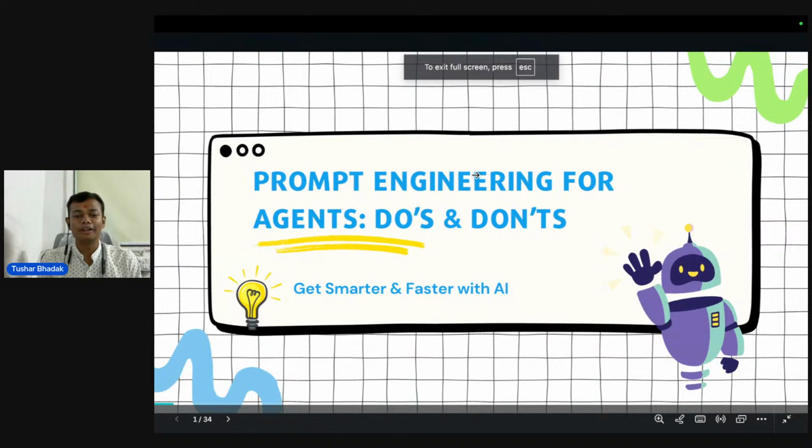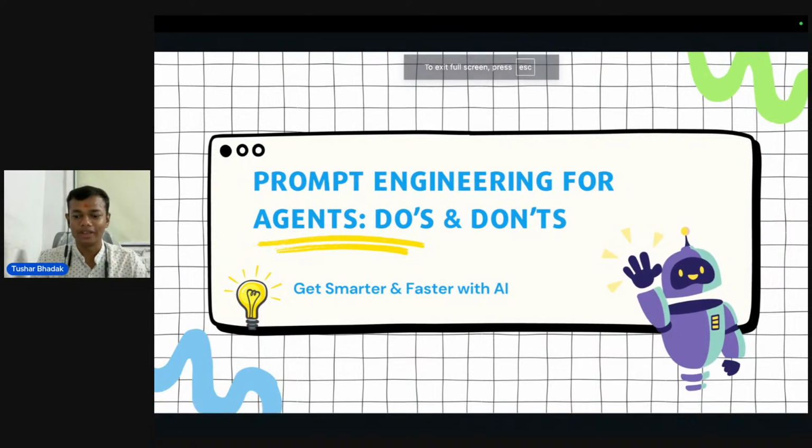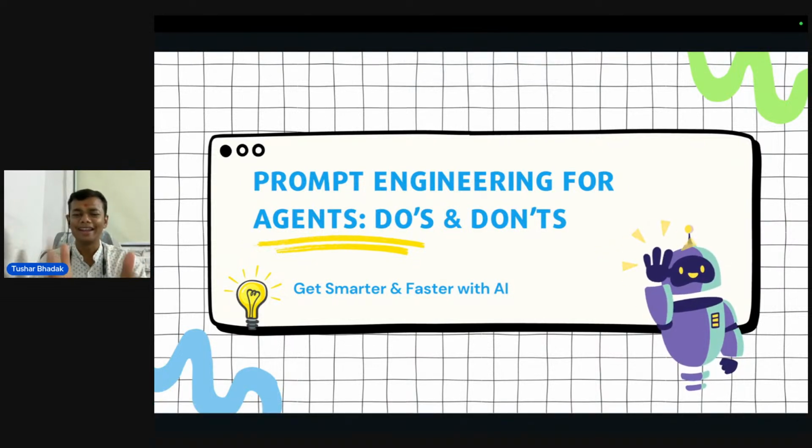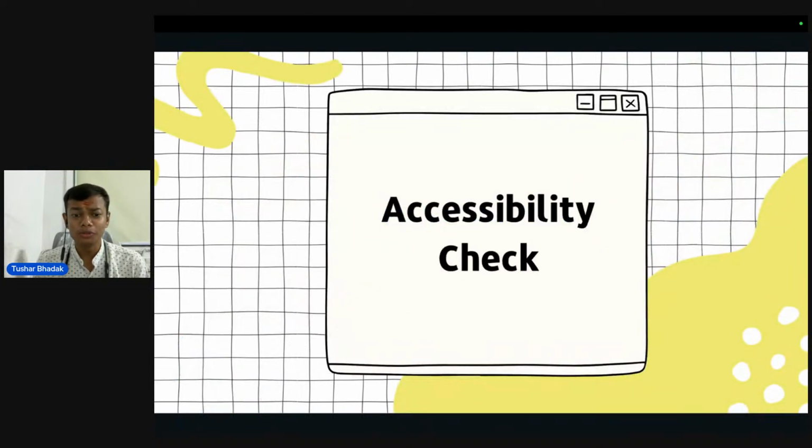Great. Okay, so welcome to the session on prompt engineering for AI agents, do's and don'ts. Let's get smarter and faster with artificial intelligence. Let's do one more accessibility check. I guess I'm clearly audible, and my screen is also visible.